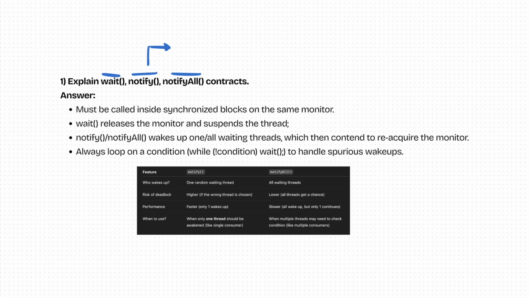So if you are in a multi-threaded programming environment, it's a benefit for you that you can process more lines of code in a shorter period of time. So this is what the entire process of multi-threading is called. Now there are 3 terms: wait, notify and notify all. We are going to understand these terms in detail.